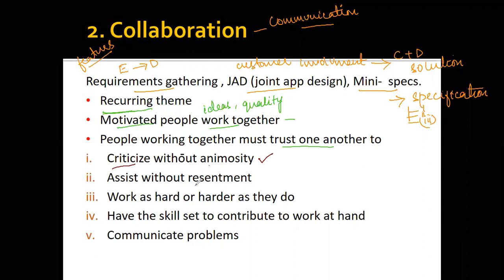Whereas assist without resentment, now in here you're going to help them with the work without any bitterness. That is, if this particular person did not help me when I asked for help, then I'm also not going to help him. This should not be the attitude while you're assisting a person within a particular team. Work as hard or harder as they do. That is in here, you need to put in the same effort that the other person is giving. If the other person is hardworking, then you also need to work hard. If the other person is not hardworking, you need to put in more hard work, and you're going to communicate, and both of you should work well on the software.